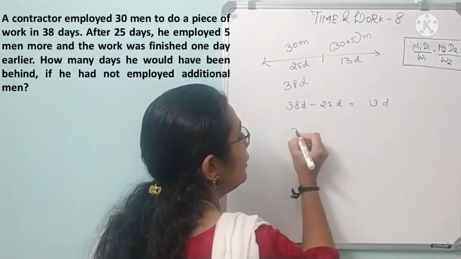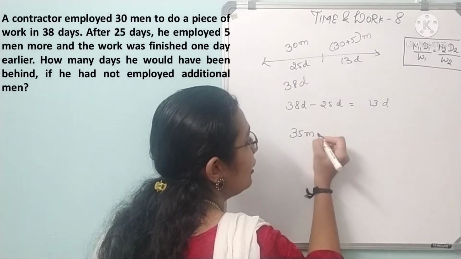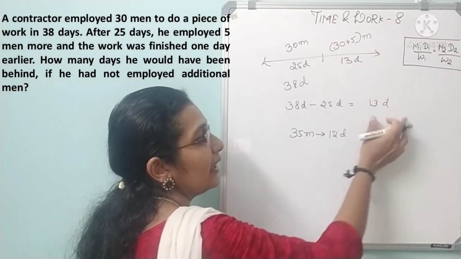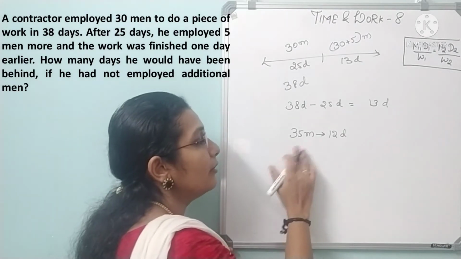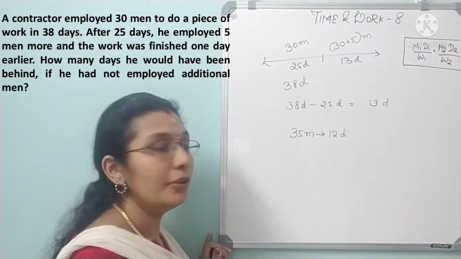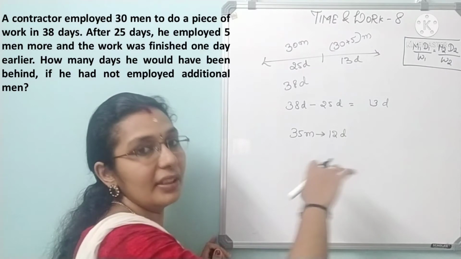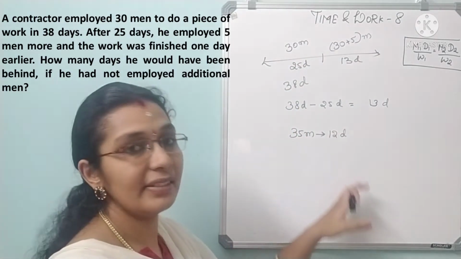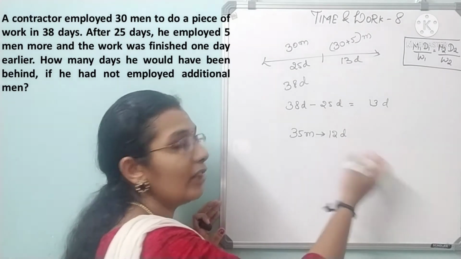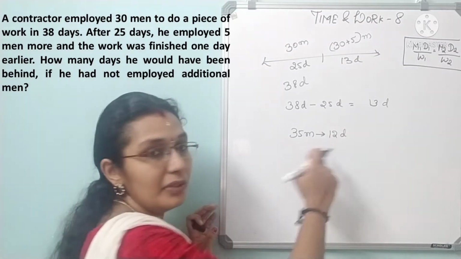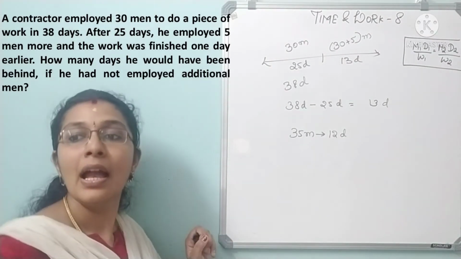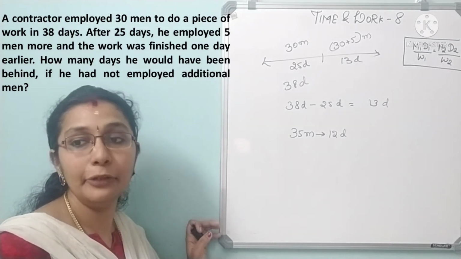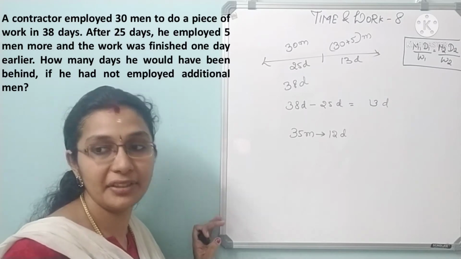That means 35 men completed the work in 12 days. Correct? Previously 30 men completed in 13 days. Now 35 men completed in 12 days. This is actually an assumption that in 13 days they should complete. Okay? And this is what they said. 35 men completed it 1 day before, means 13 minus 1, which is 12 days. Clear? How many days would he have been behind if he had not employed additional men?